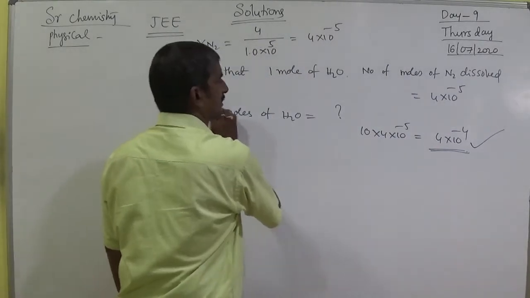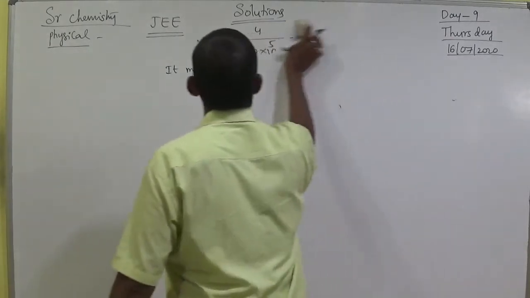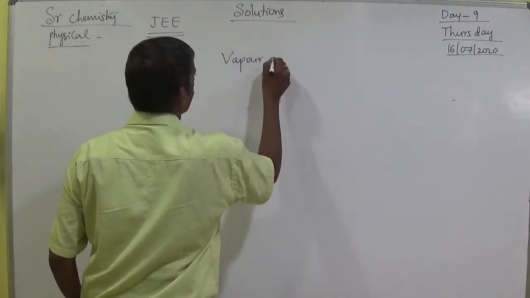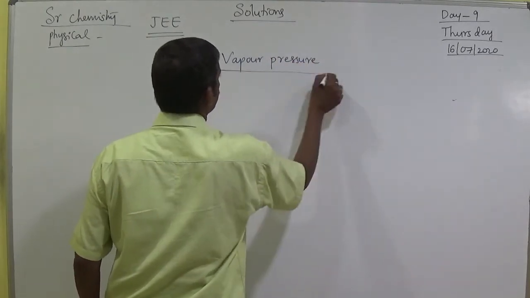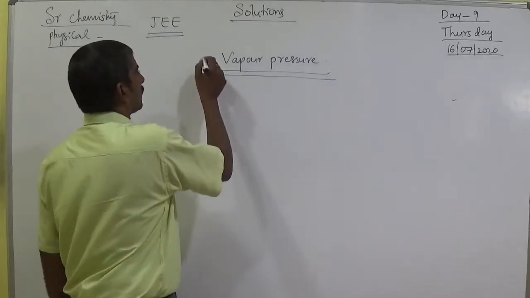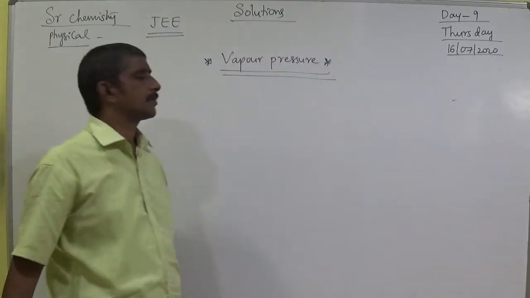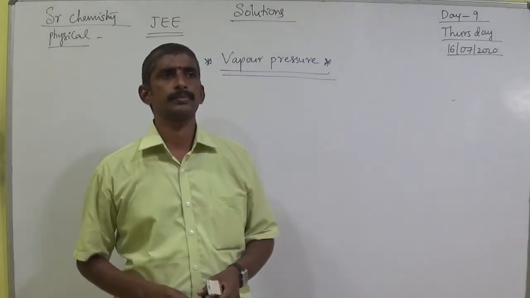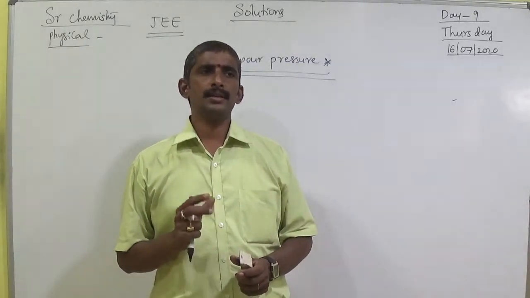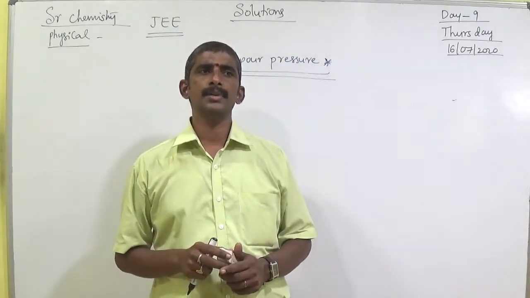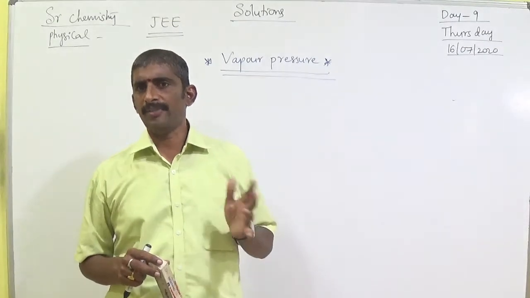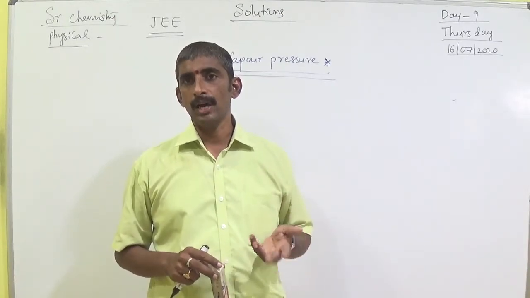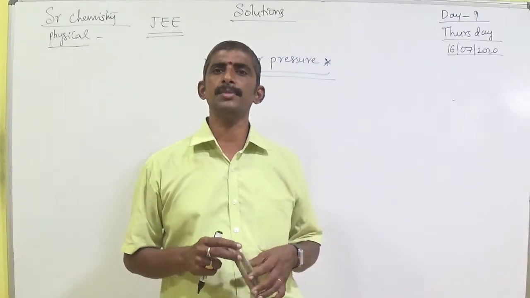Okay, next concept, vapor pressure. Vapor pressure concept: generally in the summer season, the water level in rivers, ponds and lakes decreases because of vaporization. Vaporization's another name is evaporation.